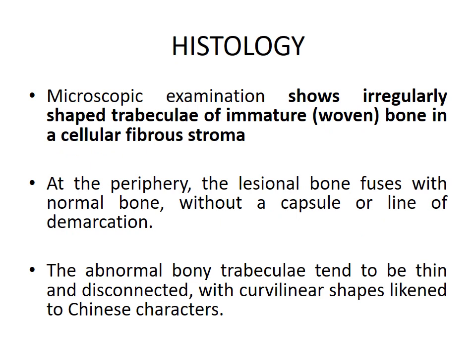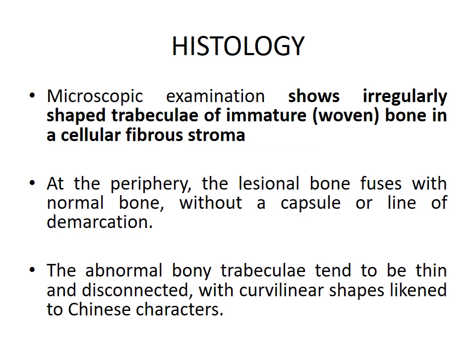Next, coming to the histology or the microscopic features. Microscopic examination shows irregularly shaped trabeculae of immature, or we can call it woven bone, in a cellular fibrous stroma.